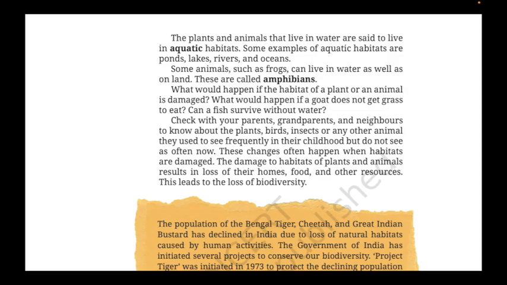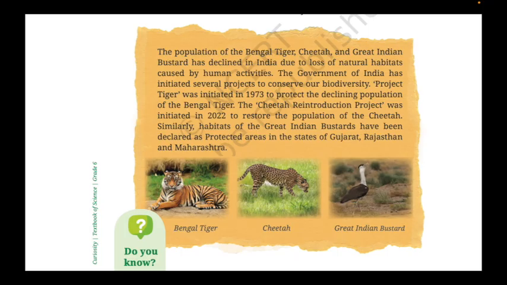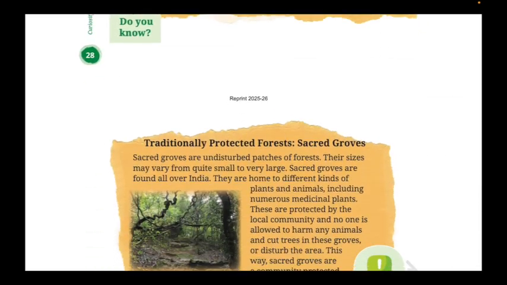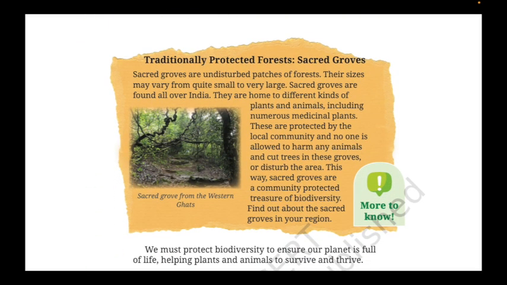It is very important to save animals and their habitat. In India, animals like the Bengal tiger, the cheetah, and the great Indian bustard are declining in numbers because of the destruction of their natural habitat caused by human activity. Forests, especially natural forests, are very important. Some of them are undisturbed patches like sacred groves, which communities all over India have been protecting for generations. These natural habitats must be saved.